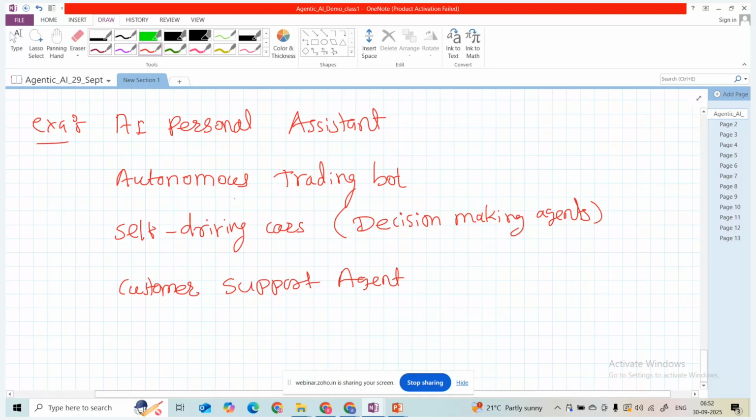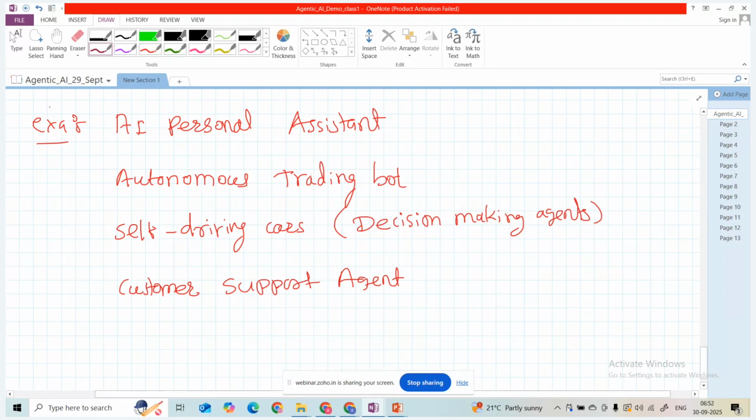So you can say agentic AI is nothing but it will think, plan, and act to achieve a goal. First of all, I will write like this: normal AI agent, traditional AI. In the traditional AI, it will think and reply.